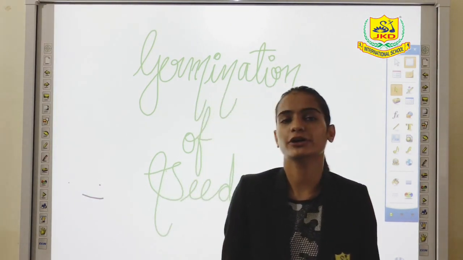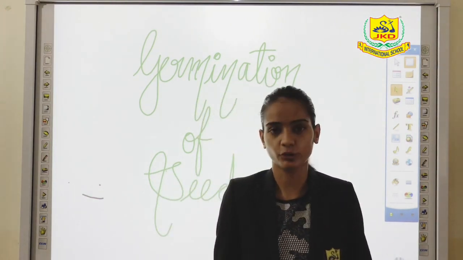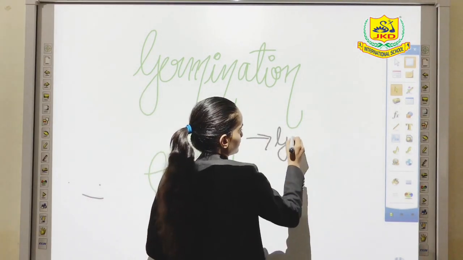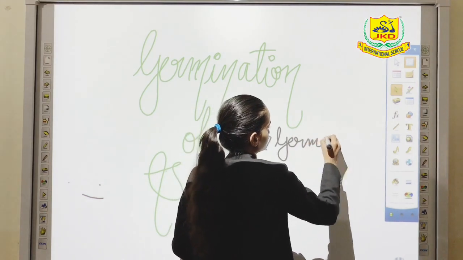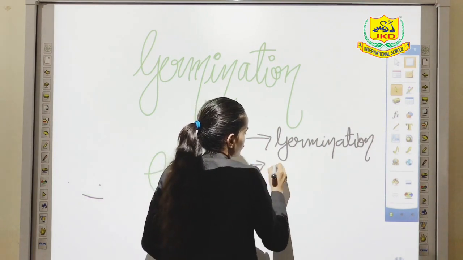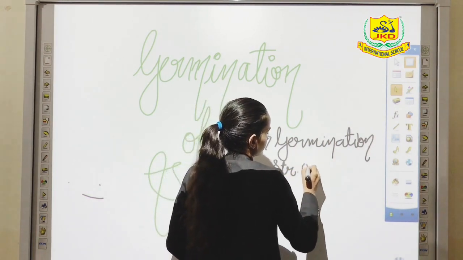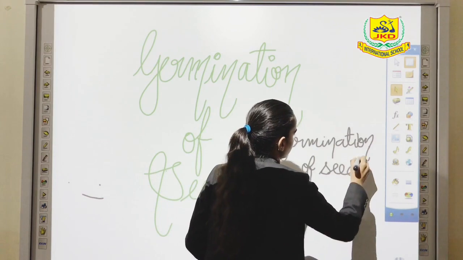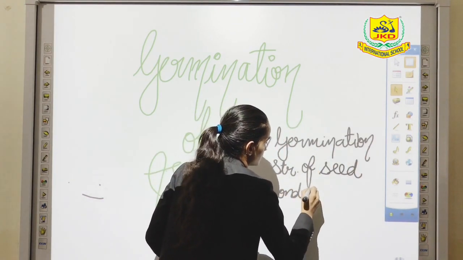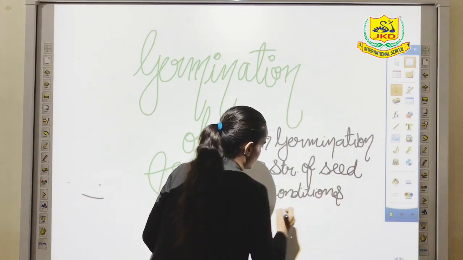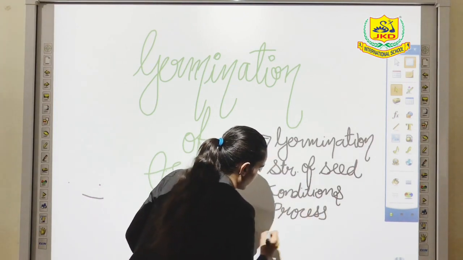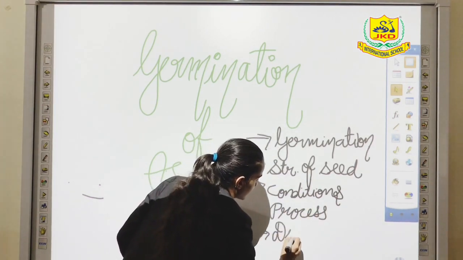In this topic we are going to cover: what do you mean by germination, structure of seed, what all are the conditions for a seed to grow, process of germination, and the last one, dispersal.